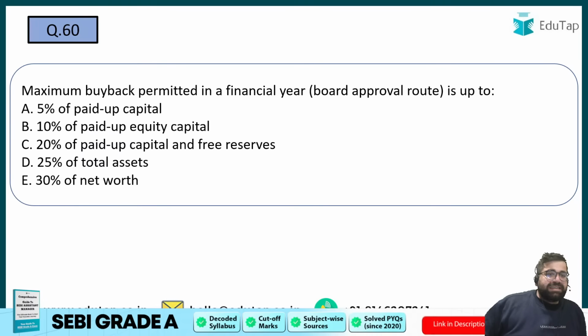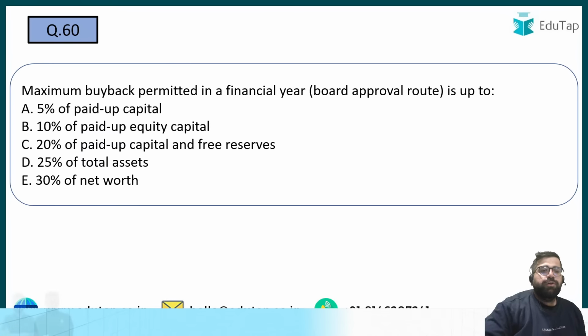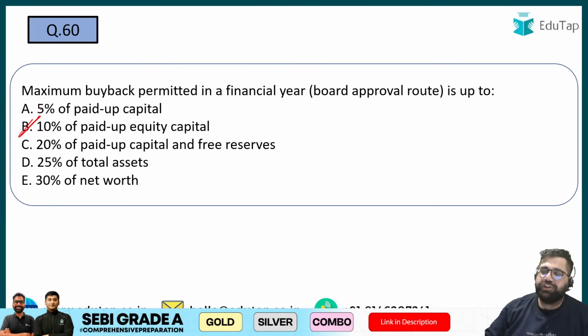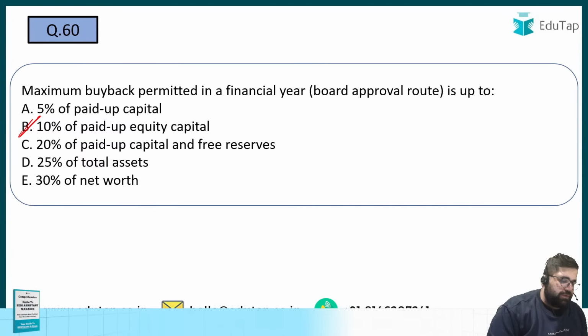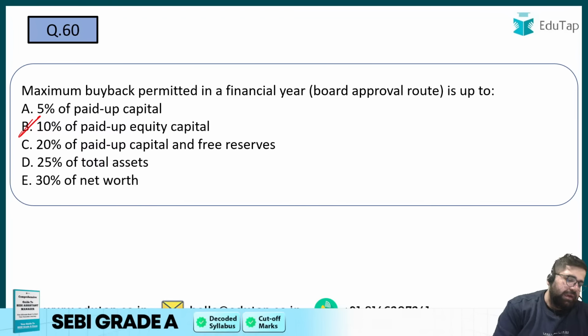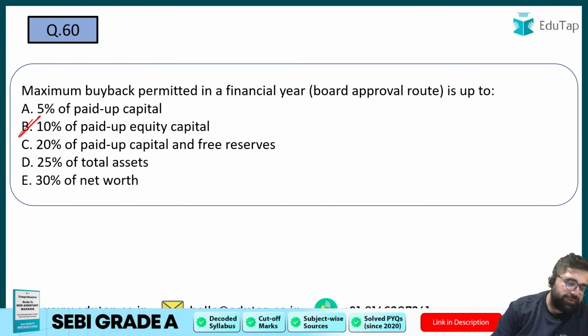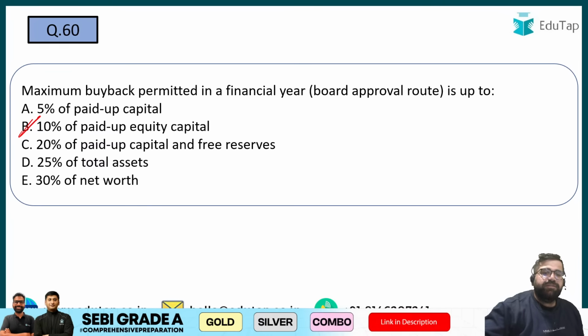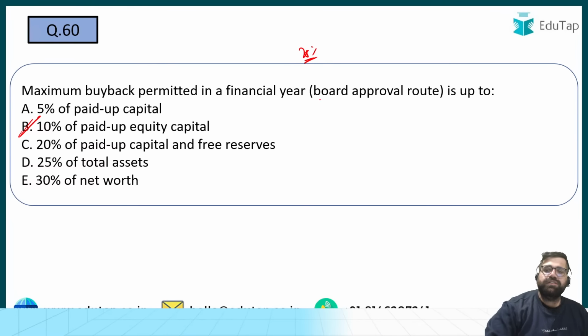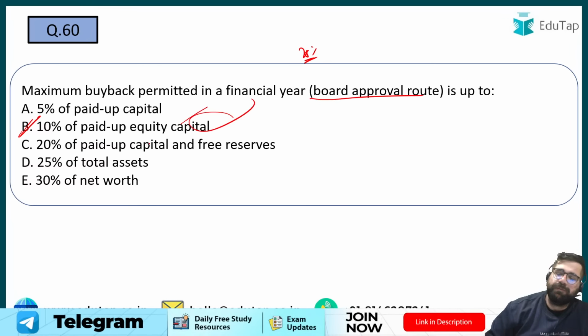Board approval route, it's 10% if I'm not wrong, right? But through shareholders, by doing a special resolution, what is the maximum buyback which a company can opt for? Tell me the percentage, all of you. I'm looking for the answers. Yes, in that case, it's 25%. Very good. But the question was clearly about board approval, so my answer will be option B, which is 10%.